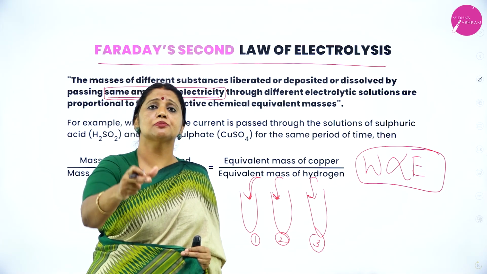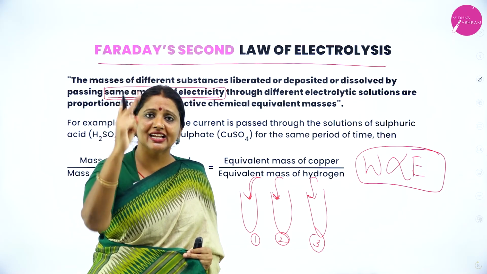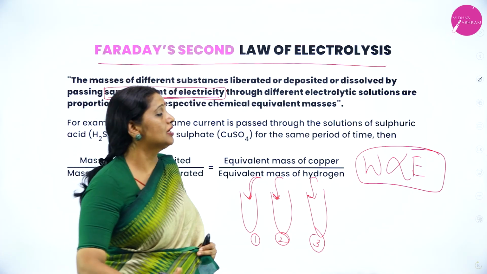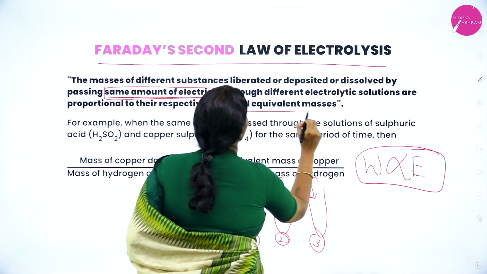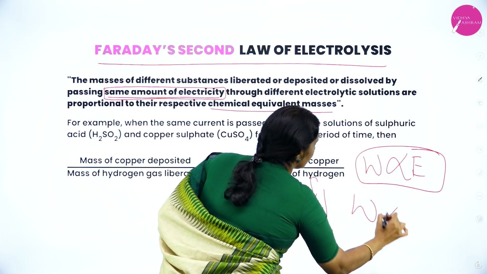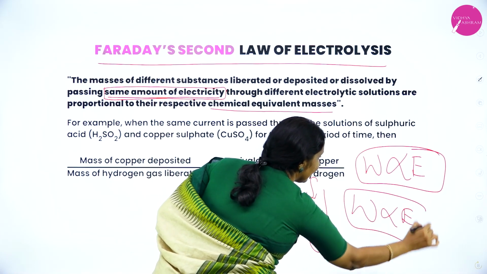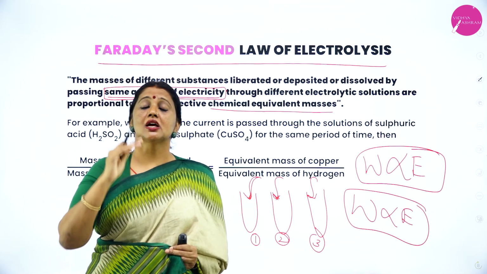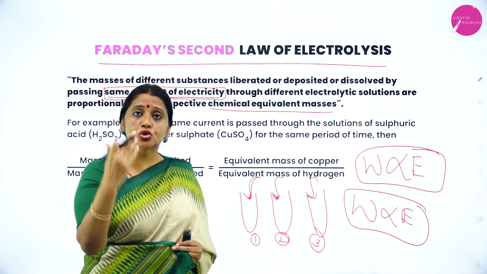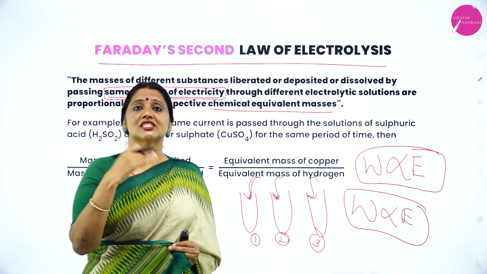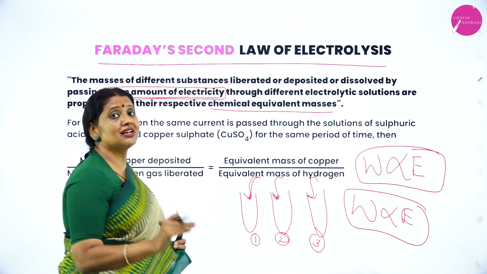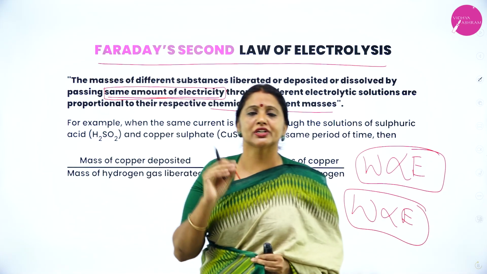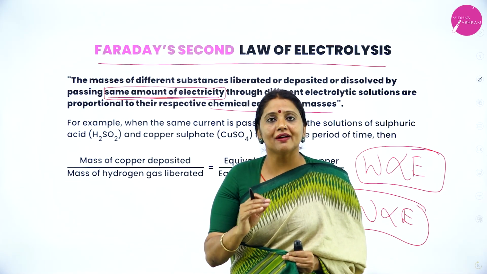The amount of substance which gets deposited, liberated or dissolved is directly proportional to chemical equivalent mass, that is W is directly proportional to E. Faraday's first law of electrolysis: W is directly proportional to Q. In the second law, W is directly proportional to E. What is E? E is chemical equivalent mass.